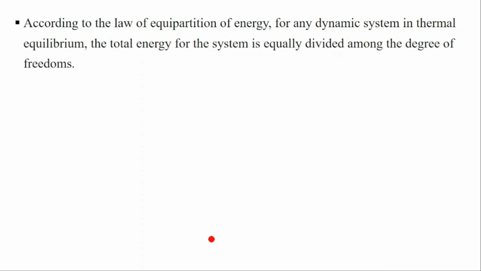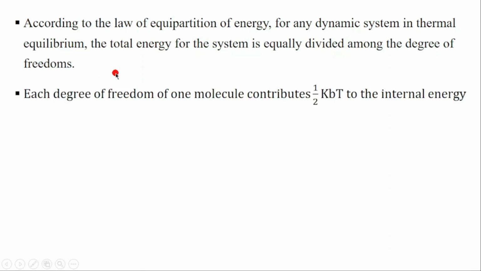So according to the law of equipartition of energy, for any system in thermal equilibrium, the total energy of the system is equally divided among the degrees of freedom. So the total energy is divided among the degrees of freedom, and each degree of freedom contributes 1 over 2 kBT to the internal energy. That's what the law of equipartition of energy is saying. For each degree of freedom, as you have seen, it will contribute 1 over 2 kBT to the total internal energy.